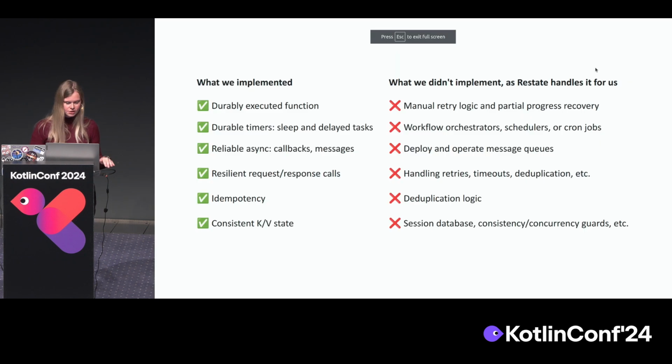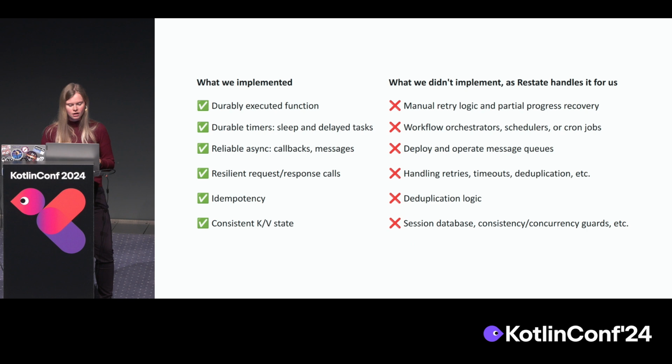As a small summary, what did we show? A durably executed function without the retry logic, but also the communication side: timers such as sleep, or calling other services with a delay, request response, but also async messages, what you would otherwise use a message queue for, things like workflow orchestrators, cron jobs.